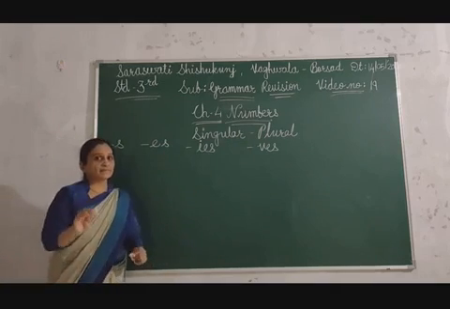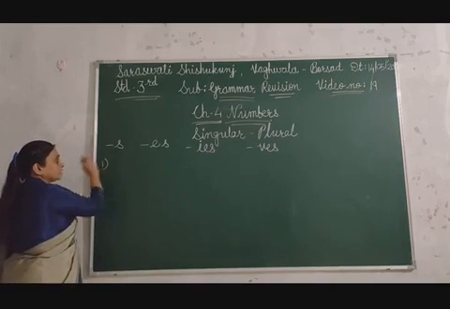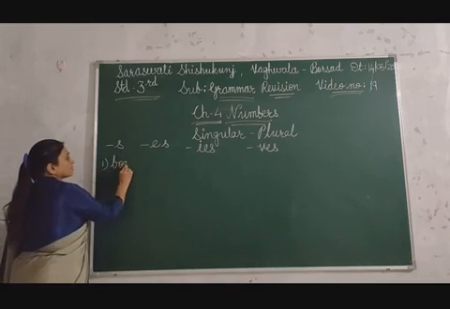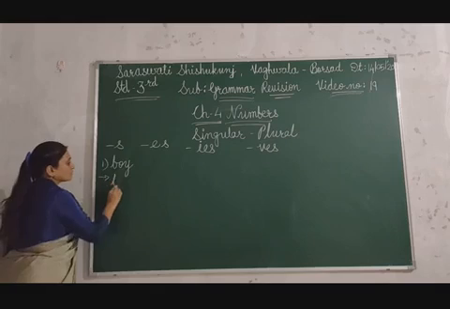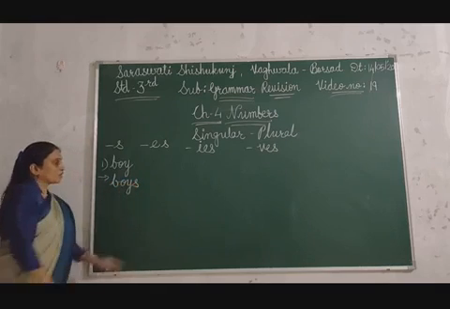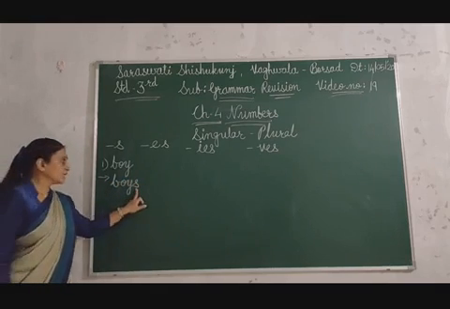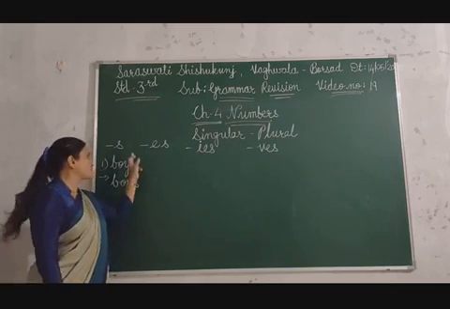First of all, let me start with the first example. For example, boy. If you want to add s, then you can make the plural form, boys. By adding s, you can make the plural form of boy.